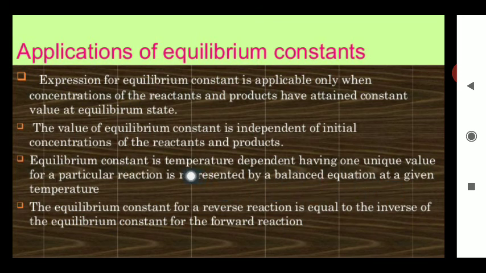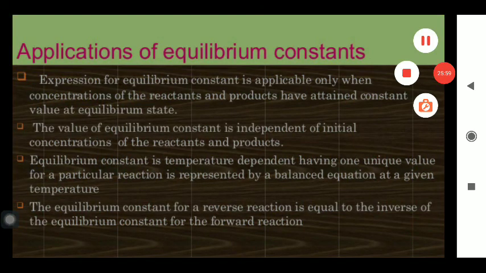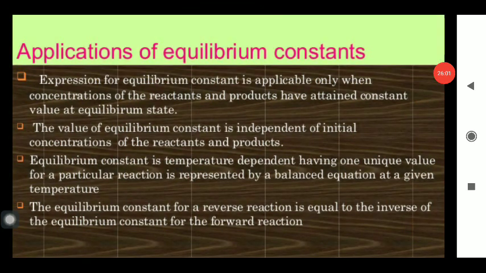As the temperature changes, the value of the equilibrium constant also changes. The equilibrium constant for the reverse reaction is equal to the inverse of the equilibrium constant of the forward reaction. अगर आप forward reaction का equilibrium constant calculate कर सकते हैं तो for backward reaction वो उसका just reverse हो जाएगा. तो in this way this equilibrium constant plays a very important role to express the concept of the equilibrium in detail. Thank you.